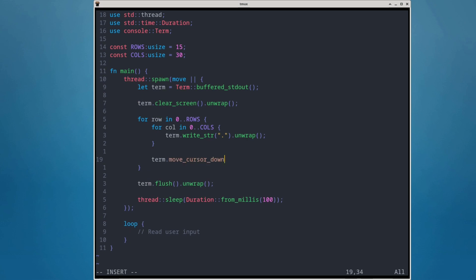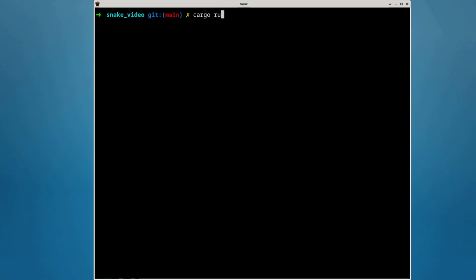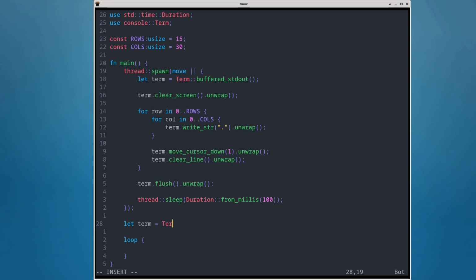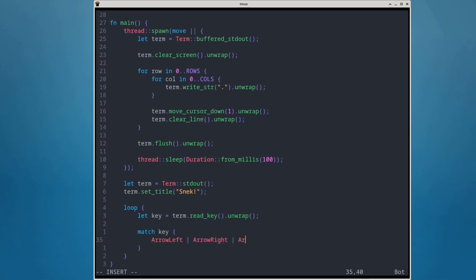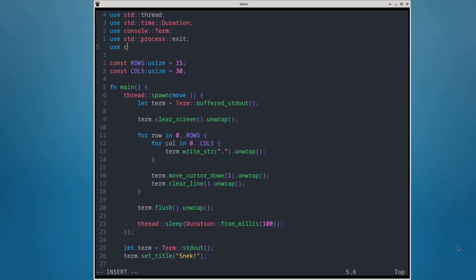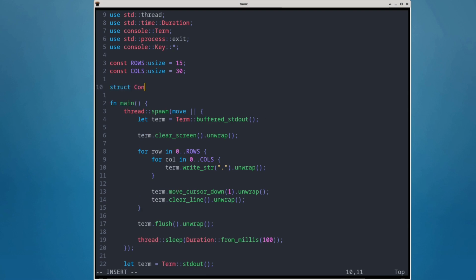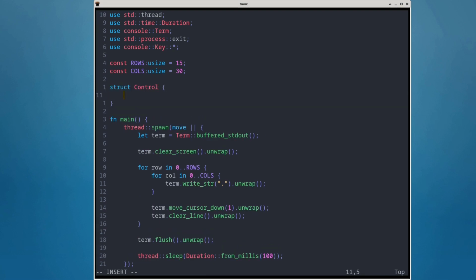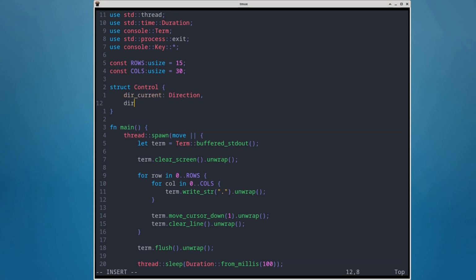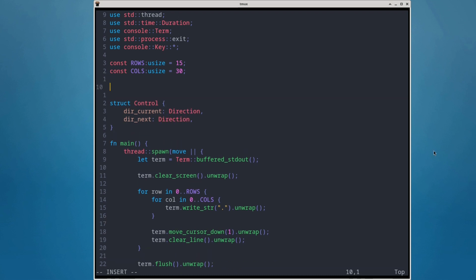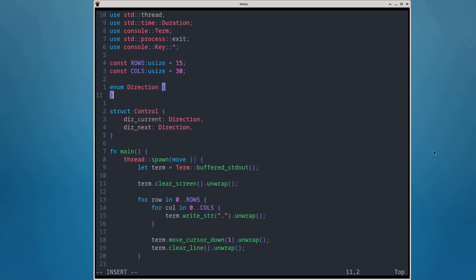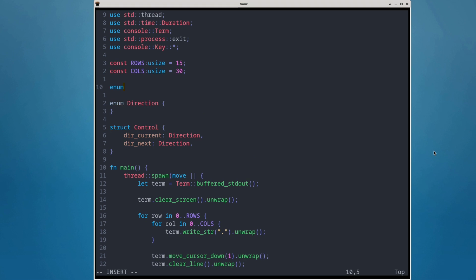And I think it's time to start implementing some kind of movement and consequentially communication between the main and game thread. We will need to pass the change in the direction from the main to game thread. I'm creating a struct to hold the state of player input. We only need two things: the current direction of the snake and the direction the snake should take on the next game state's update. The idea is that the latter can change multiple times while the game state's update thread is sleeping, but we need to make sure it's never in conflict with the current snake direction. So if the snake currently moves horizontally, we can only change its direction to vertical and vice versa.